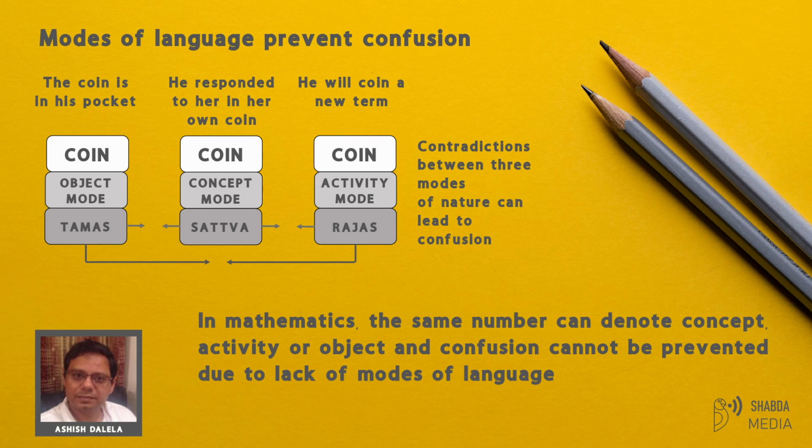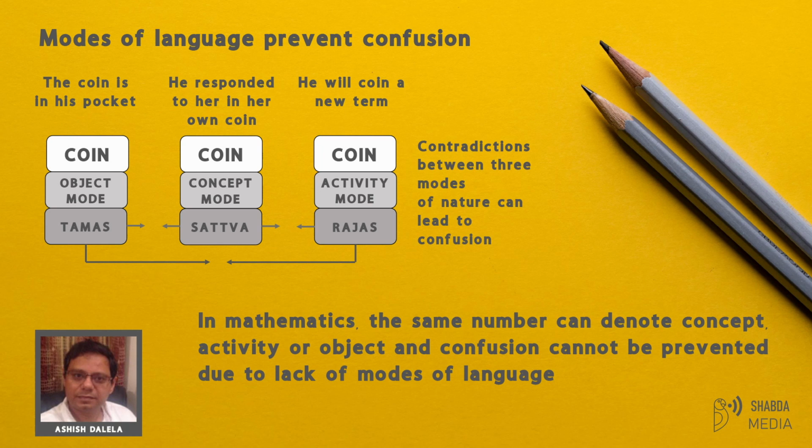But in mathematics, these modalities are missing. So we can use the same number to denote a concept, an activity, or an object. And we have no way of knowing which mode we are operating in. Basically, mathematics doesn't have the figures of speech. When the same number is used as a different figure of speech, a contradiction is created, or it can be created.